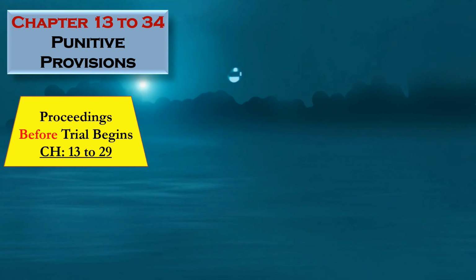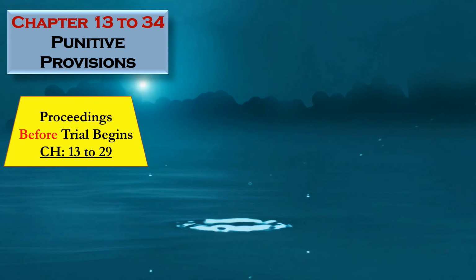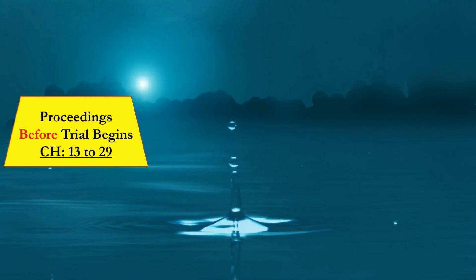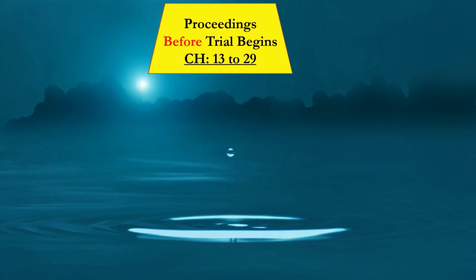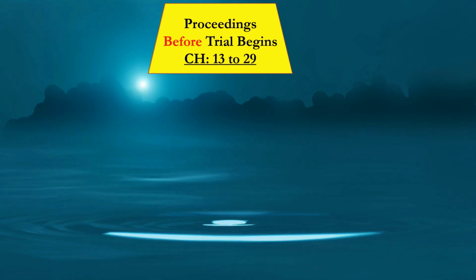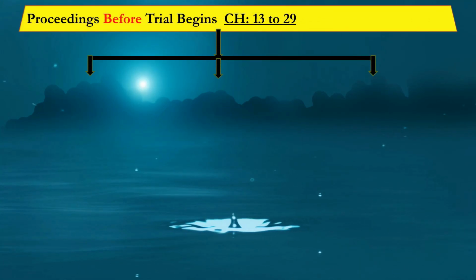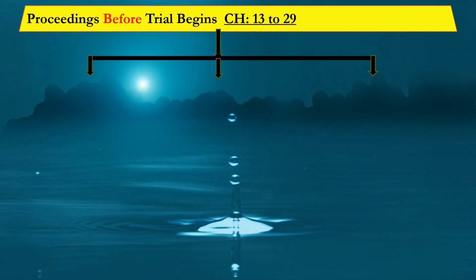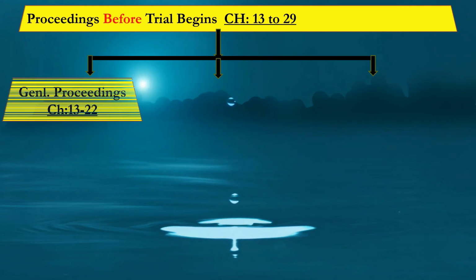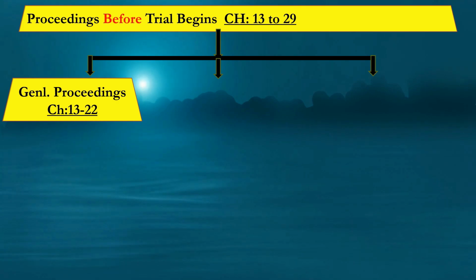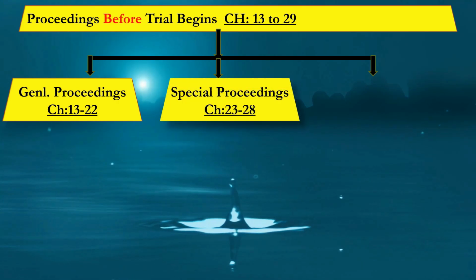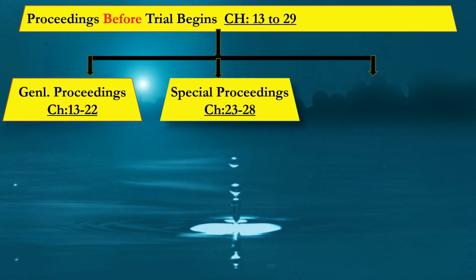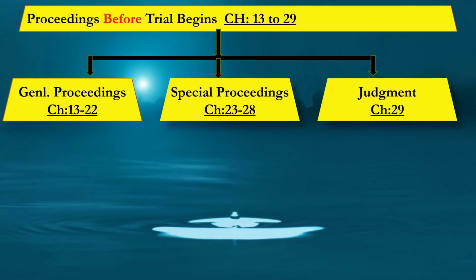Now let's check what is in the first part of Punitive provisions, that is, proceedings before trial begins under chapter 13 to chapter 29. First of all, let's take this proceedings before trials and divide it further into three parts. This is how we are going to remember and learn all these chapters. The first is general proceedings, under chapter 13 to chapter 22. Second is special proceedings, given under chapter 23 to 28. And the last one, judgment, chapter 29.